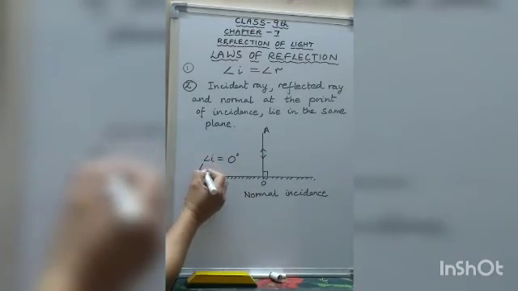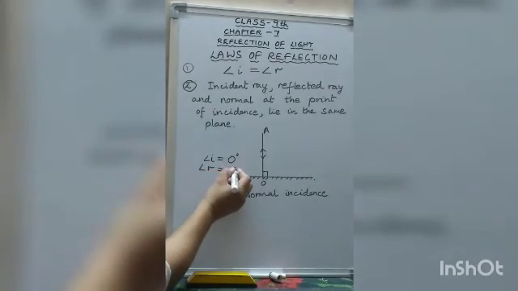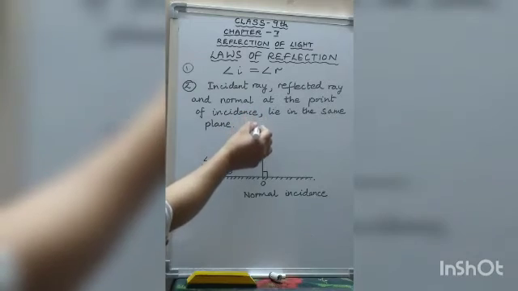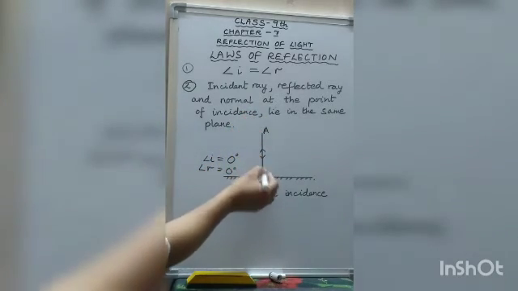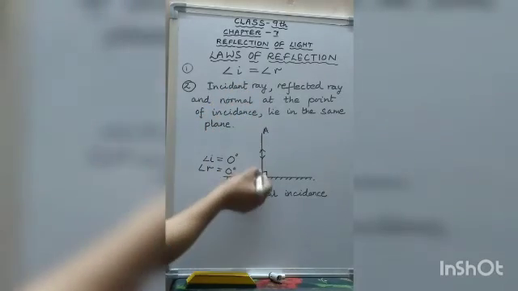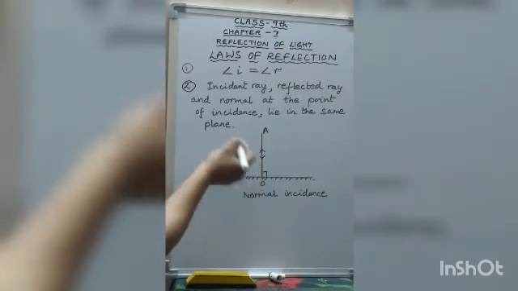Therefore, the angle of reflection will also be 0 degree, because angle i is always equal to angle r. Thus, the ray of light incident normally is reflected along the same path. That means it retraces its path. It moves back along the same path.